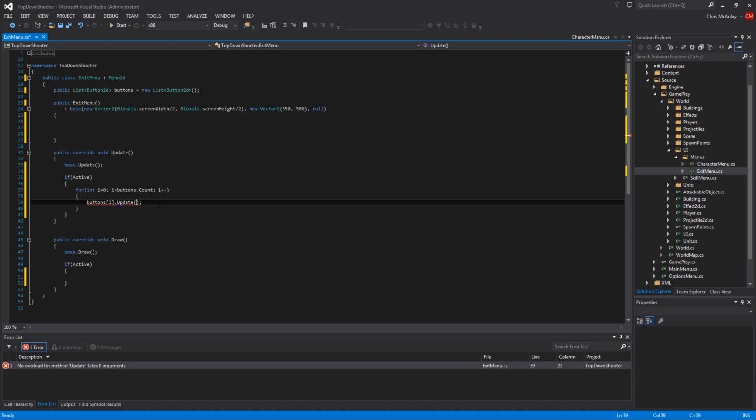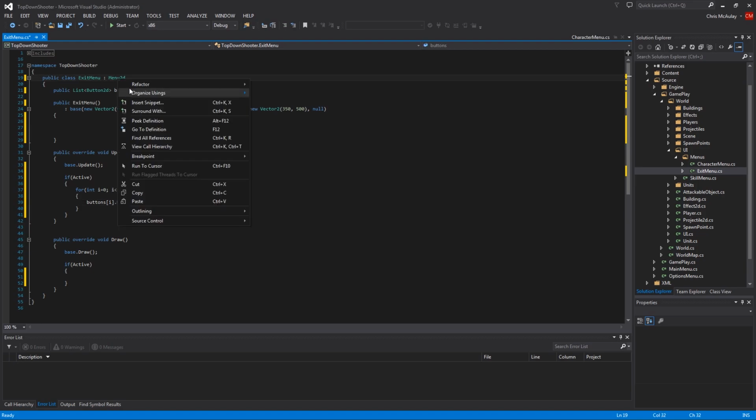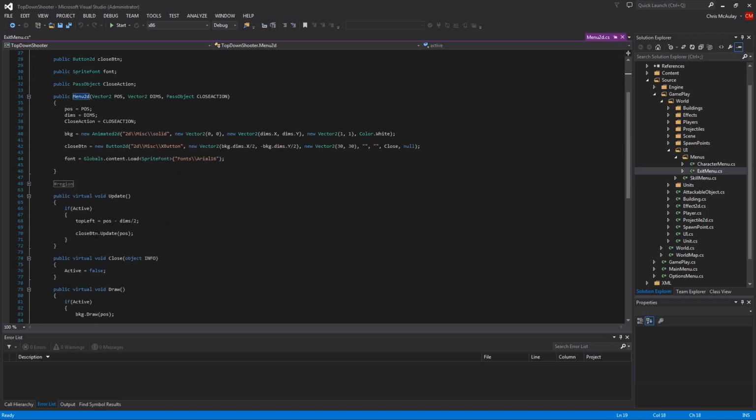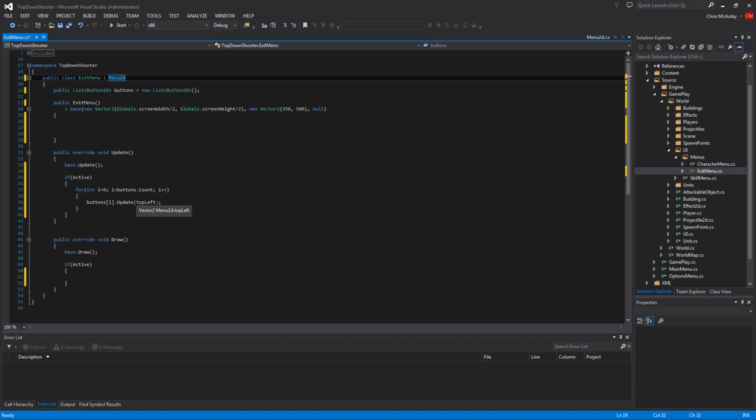set of starting points, and then we'll make the adjustments for the loop. So the starting point is going to be top left. If you don't remember, we have top left being initialized and set every frame inside menu 2D. So let's just go look at that so you can see it. There it is. Well, every frame that it's active, that is. And it's just the position minus the dim, so it gives you the top left of the menu. Super helpful stuff, but I figured we'd go over it real fast. And then we're going to add to that our own vector2.